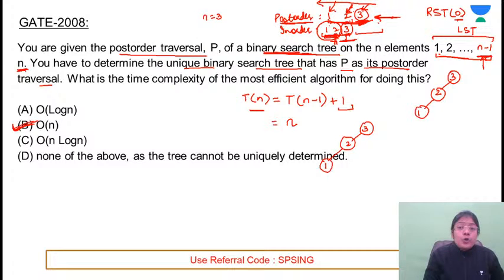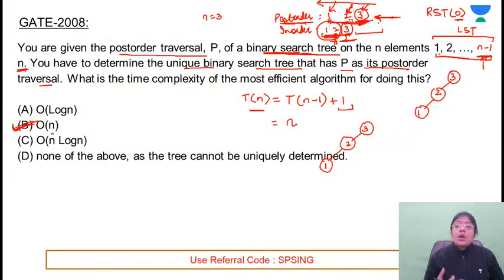You have to traverse through all the elements of the post order: first root, second root, third root. One traversal means linear time complexity, so it will take order of n.